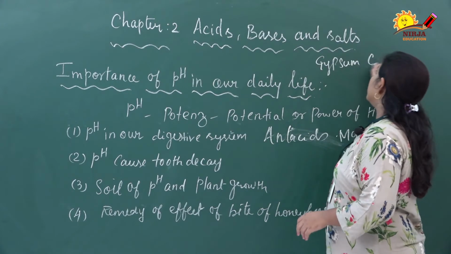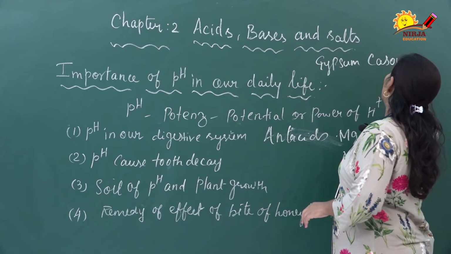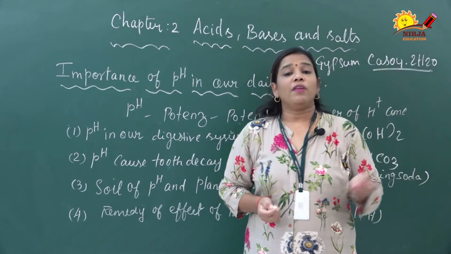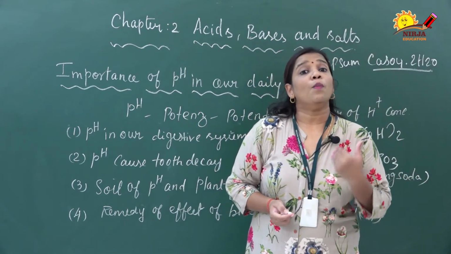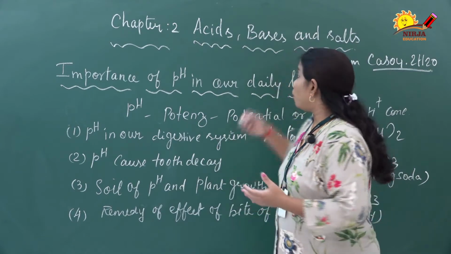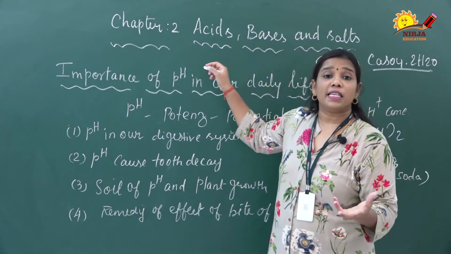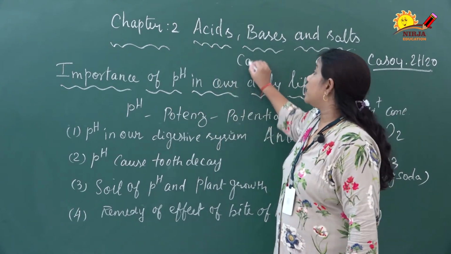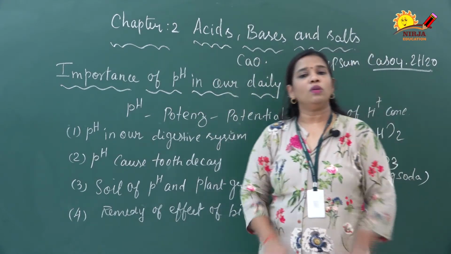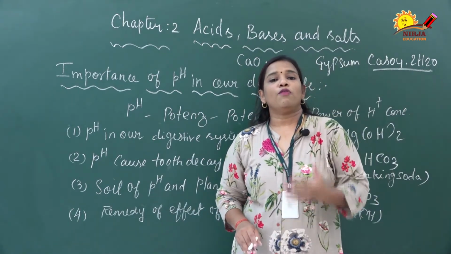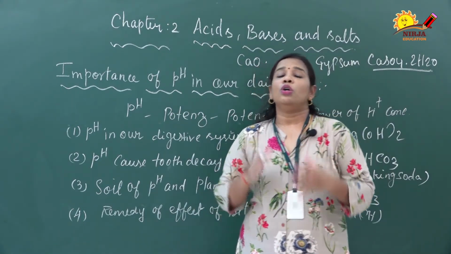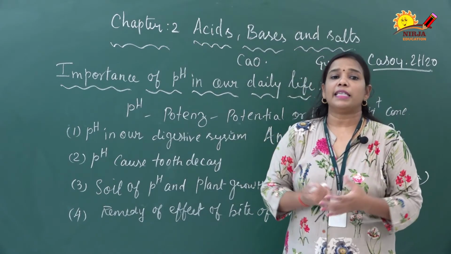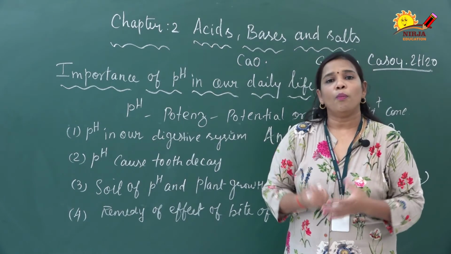Gypsum is calcium sulfate, CaSO4·2H2O. They add it when the soil becomes more basic. If the soil is acidic, they add lime, that is calcium oxide, to neutralize the soil. This way the farmer makes the soil neutral. Only then will the plant grow healthily, and at the same time the harvest will also be greater.